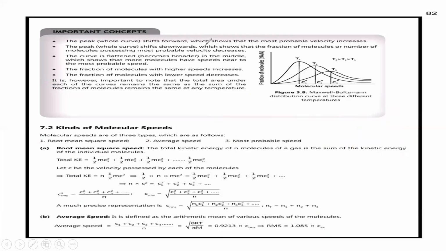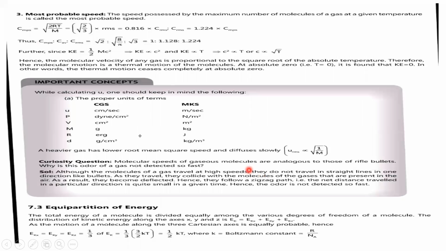So a gas molecule possesses how many types of speeds? Three types of speeds. What are those? Root mean square velocity, average velocity, and one more is what? Most probable velocity. Next, continuation.